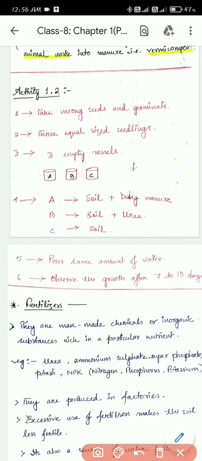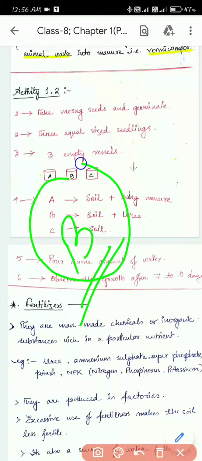From the image, what we can conclude is that B has come out as a very healthy plant. The height is also very nice. So B is growing really fast and really healthy. In B, what we added? We added urea.